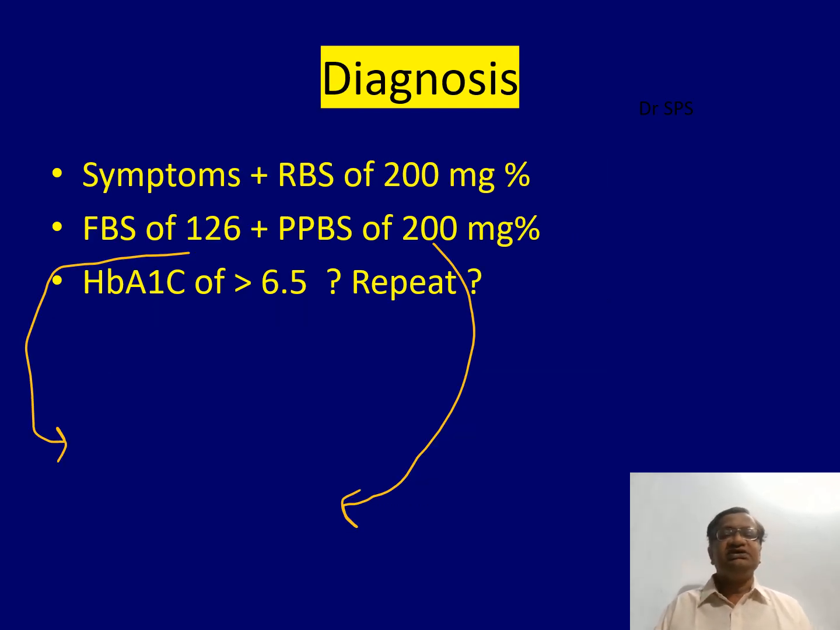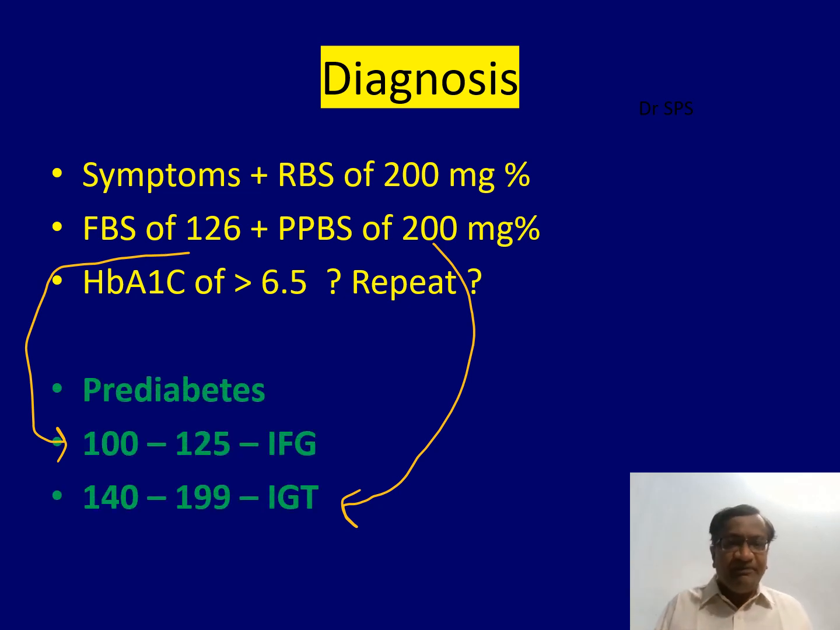What is the diagnosis? Symptoms? If you have symptoms, genital itch plus RBS of 250, yes, it is diabetes. Fasting of more than 126 and PLBS of more than 200, diabetes. A1C of 6.5 mostly, but we need to repeat. Pre-diabetes: 100 to 125 fasting is what is called impaired fasting glycemia. This is impaired glucose tolerance: 140 to 199 is the postprandial. If it is more than 200, diabetes.